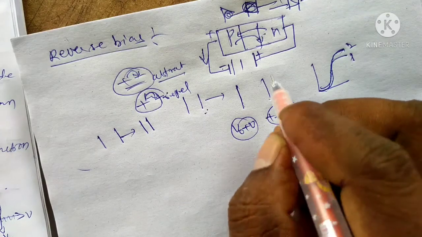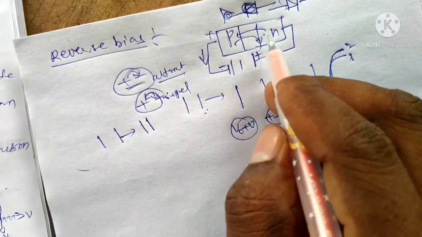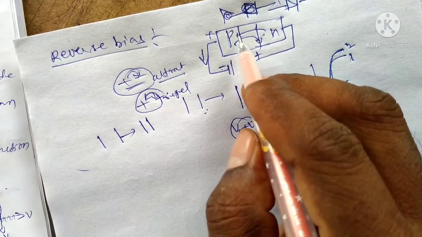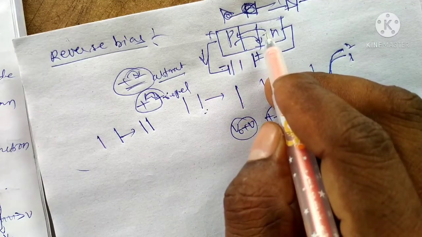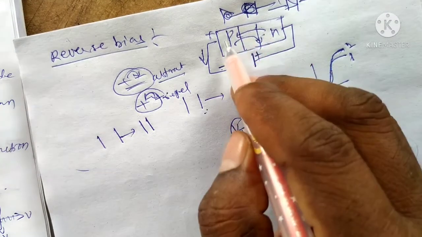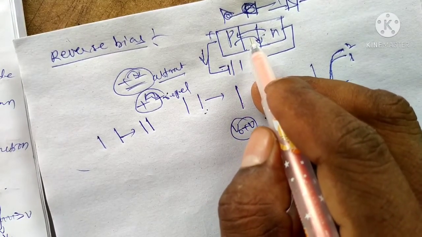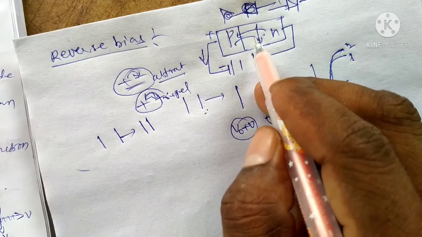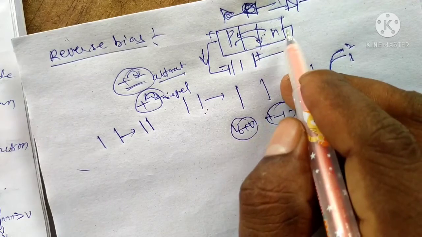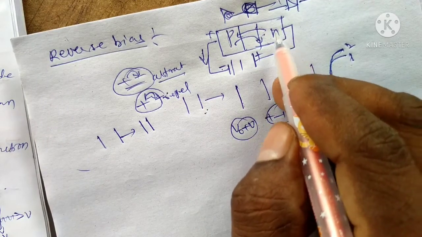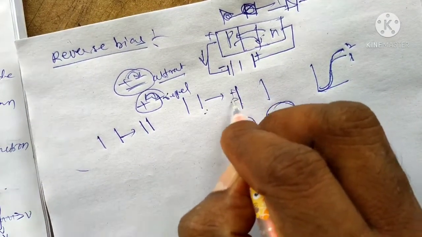Holes in the p-type cannot go to the n side, and holes on the n side cannot connect to the p side. There will be an electric field direction across the junction. In the junction, there are electrons on the p side and holes on the n side. Random motion will occur. It is like this, the p side is positive.